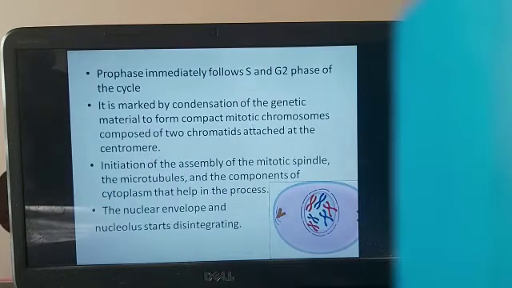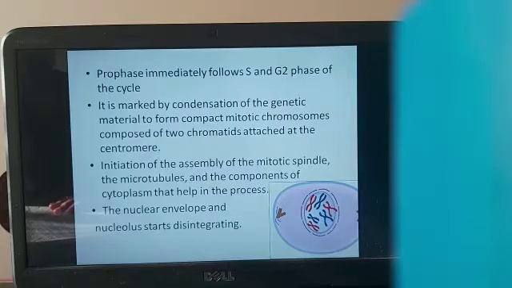Now first let us start with the mitotic division. Prophase is the first step in mitotic division, and prophase is supposedly the longest phase of mitotic division. Here in this phase, it begins with the appearance of the chromosomes as thin threads inside the nucleus. Condensation of chromosomes occurs by the process of coiling of the chromatin fibers.